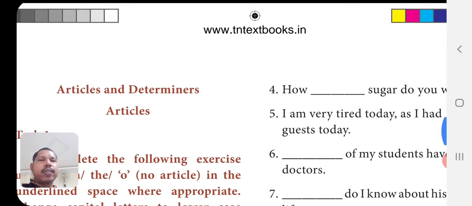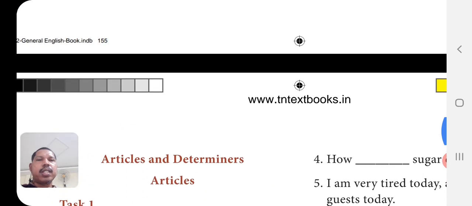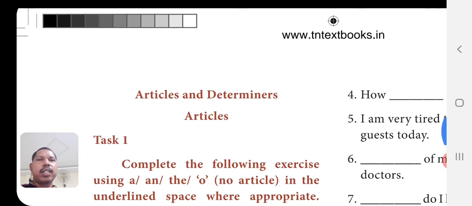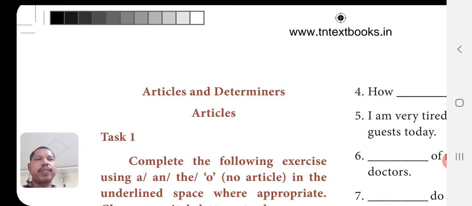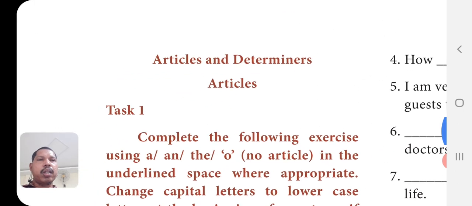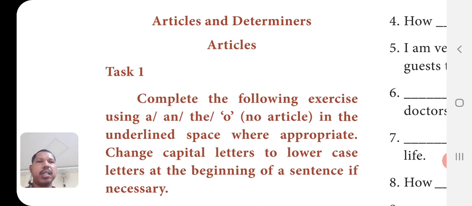Now, after finishing this, you take a snap of it and send it to me. Now, another exercise is also there. It is not related to non-finite verbs, but you can do it because you already learned articles and determiners. What are articles? A, an and the. Here 0 is given for no article. If an article is not needed, you can put 0 in that place. No article. A and the: the definite article and the indefinite article.